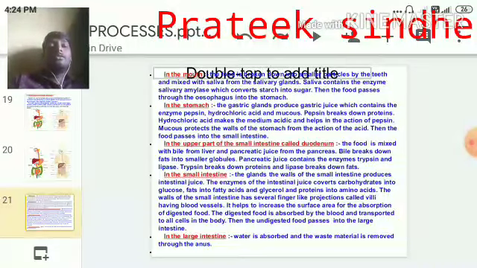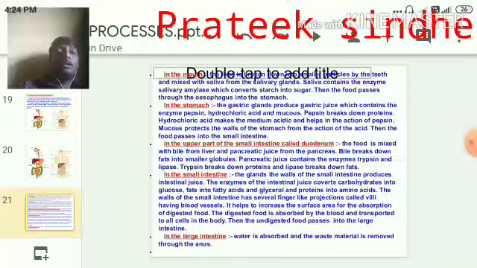Next very important one is mucus. Mucus protects the wall of the stomach from the action of acids. The mucus which is produced here is very helpful in protecting the wall of the stomach from the action of the acids.